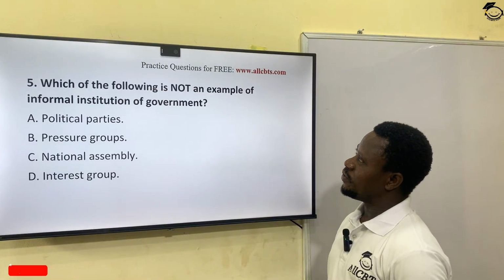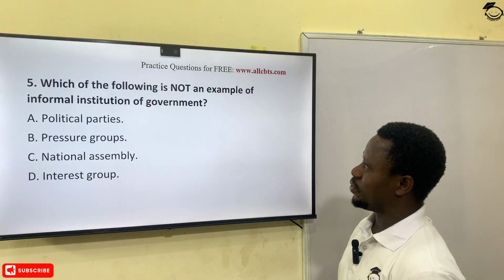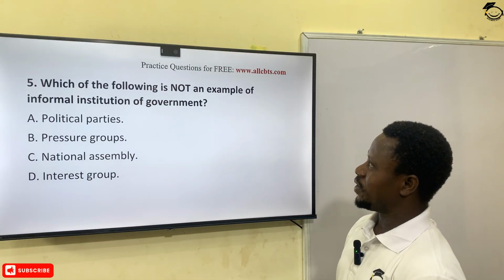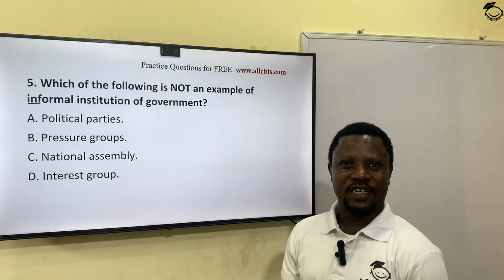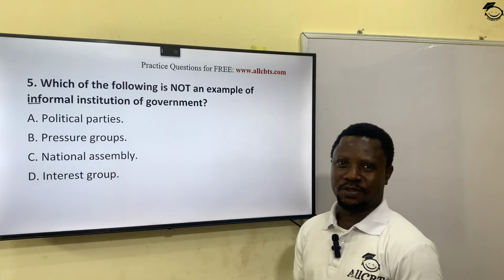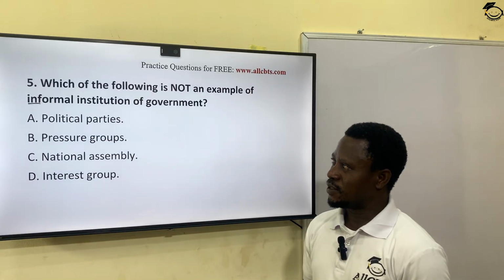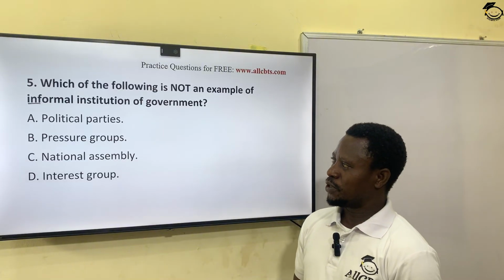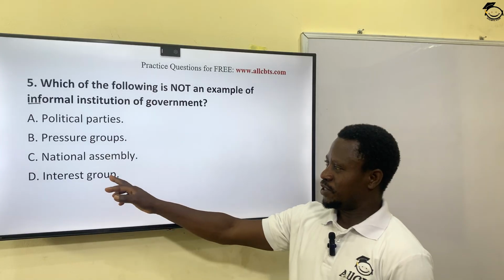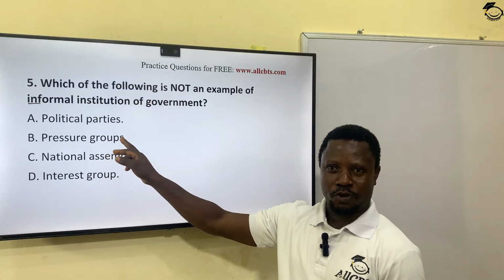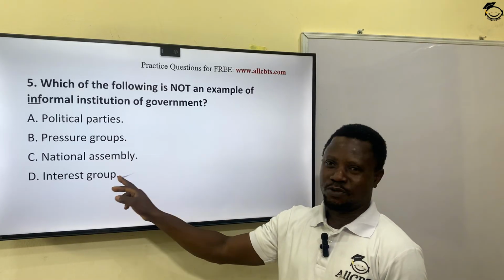Okay, which of the following is not an example of informal institution of government? Please take note of this word, informal. In other words, it is not a formal institution of government. A, political parties, pressure groups, national assembly, interest groups. If you look at option D, interest group, the same thing as what? Pressure group, because another name for pressure group is what? Interest group. So B and D could not be correct.